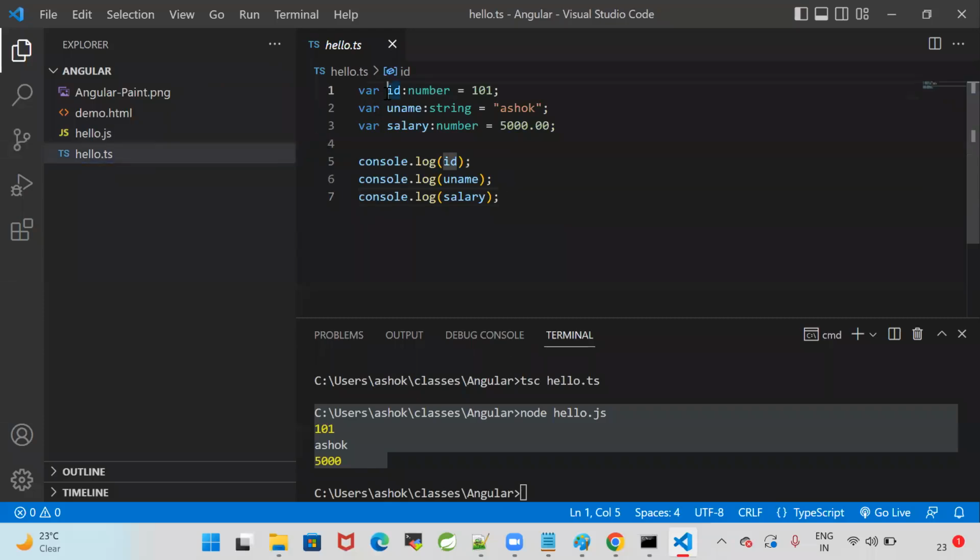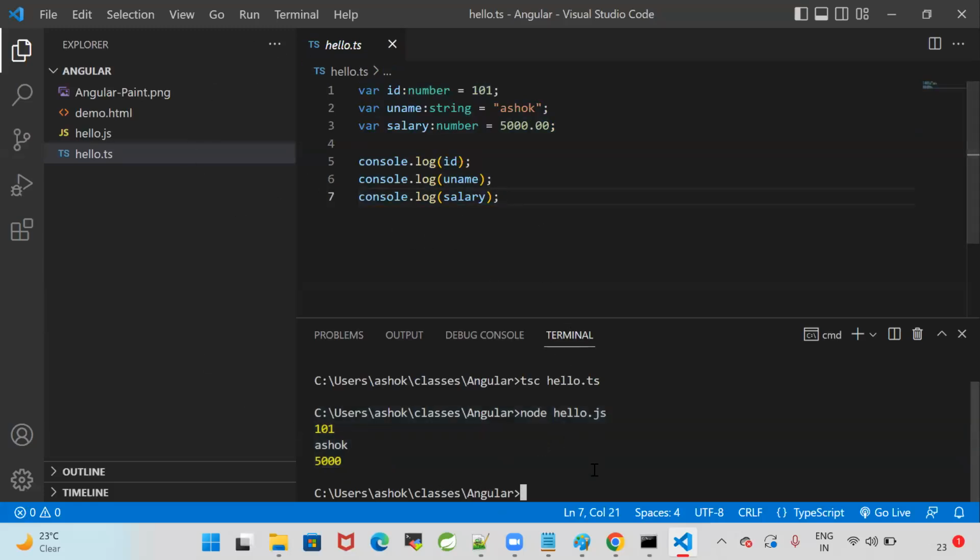When we go for TypeScript, we can declare a variable with the data type. We can decide what type of data can be stored into a variable by using data type. ID colon number, uname colon string, salary colon number. I'm able to print that data. So from now, I will write the program in the VS Code IDE. I will compile here. I will run here.